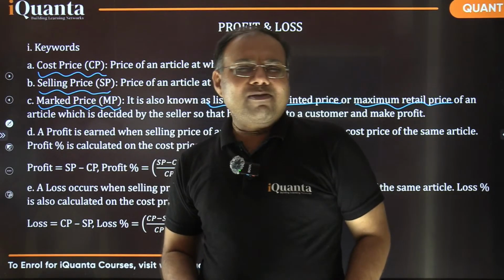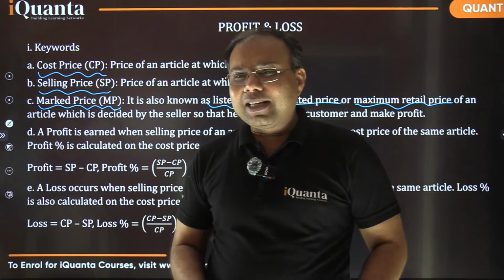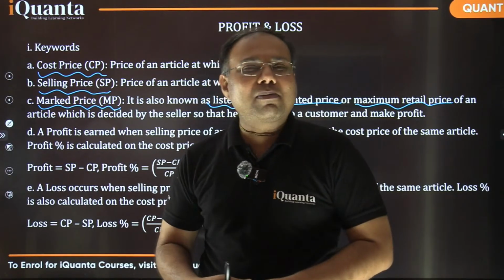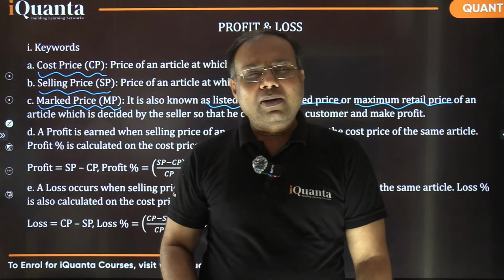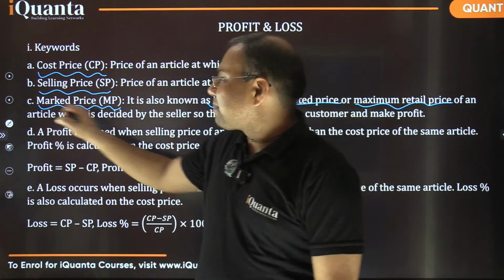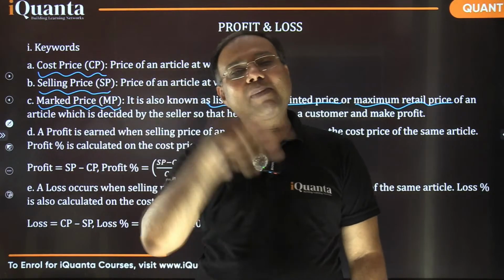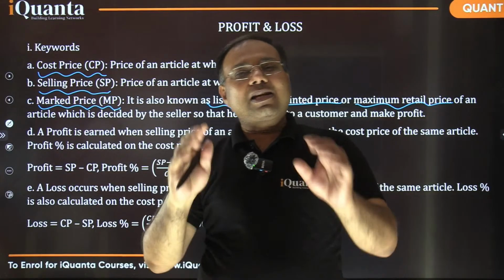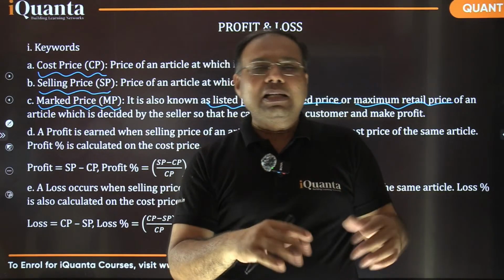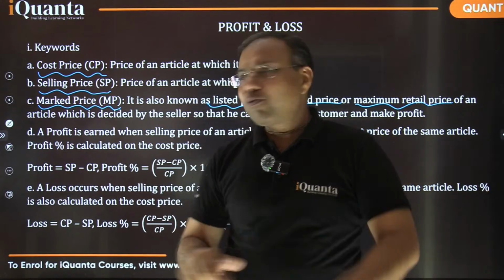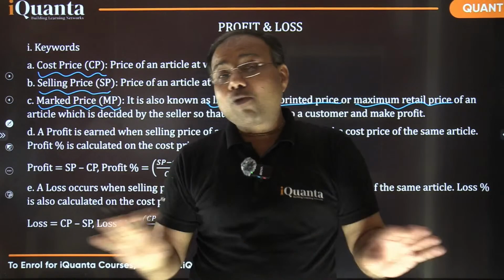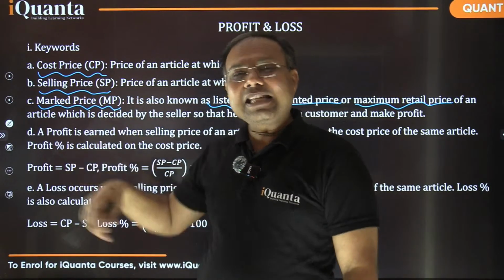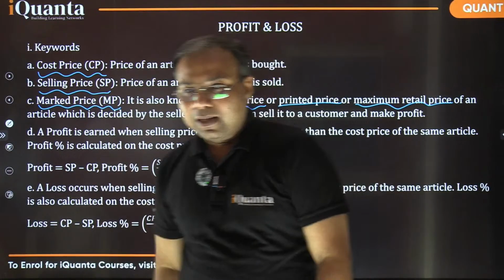No. Customer will say no, they want some discount. The customer is always going to ask for a discount. So cost price is never going to be shown to the customer, right? Mark price is the price which is shown to the customer, which is visible to the customer, and whether the customer gets a certain discount or not, that matters. If a certain discount is given, after discount we get the selling price, or if no discounts are offered, in that case mark price itself acts as the selling price. Fine?